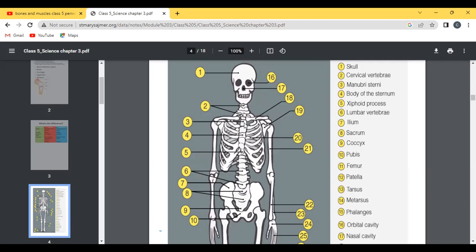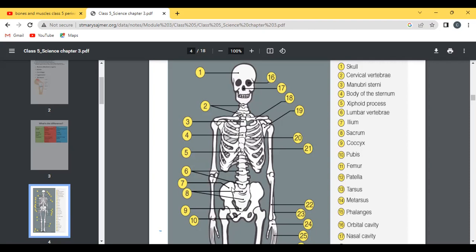Three, this one is manubrium. What is that called? Manubrium. Then this part is called the body of the sternum. We discussed the sternum in the previous one. Five, this one is the xiphoid process. Then six, this one and this one are lumbar vertebrae.